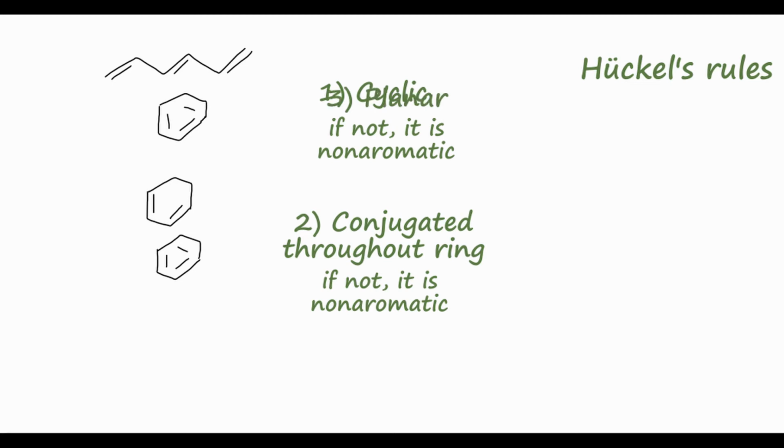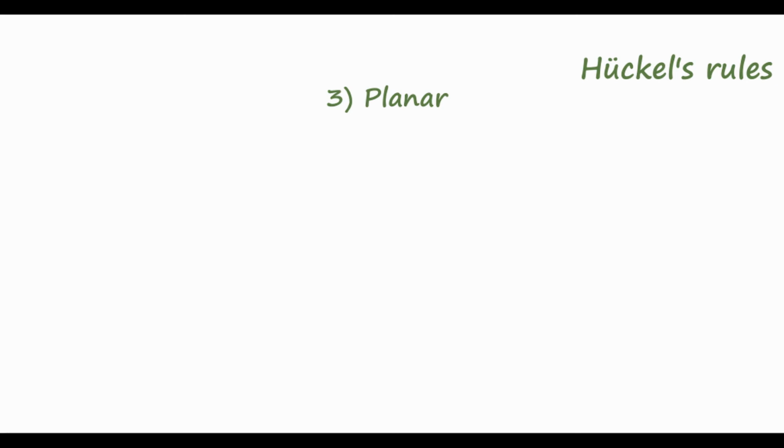The next rule is that the molecule must be planar, so this whole ring has to lie in one plane. It can't bend out of that plane at all. A popular counterexample for this is cyclooctatetraene. So we have this 8-membered ring and 4 double bonds that are all conjugated. So again, this molecule is cyclic, it is conjugated all throughout the ring, but we need to think a little bit about the geometry of these bonds in order to determine if it's planar or not.